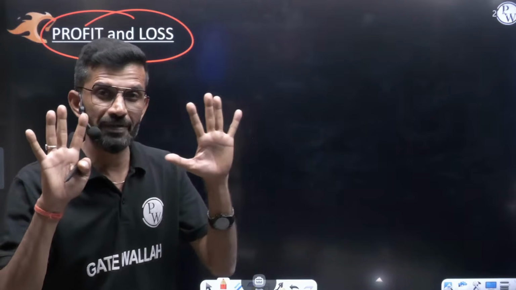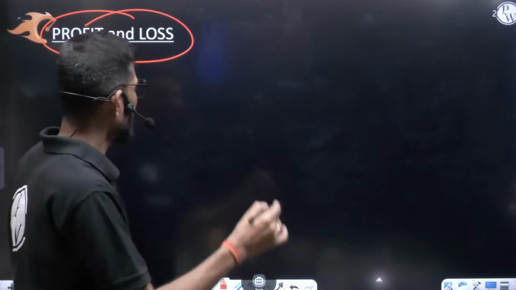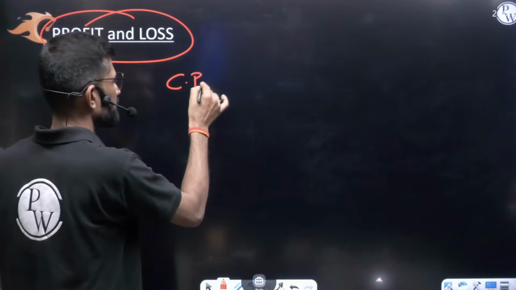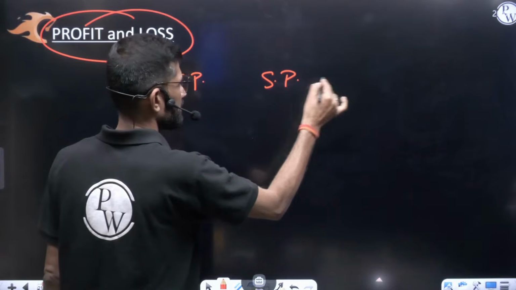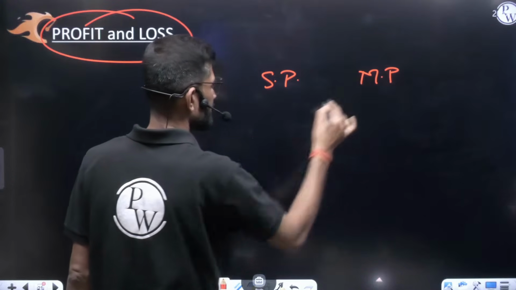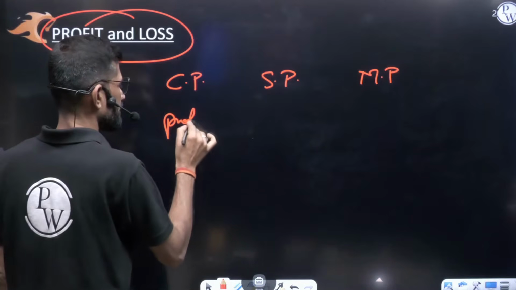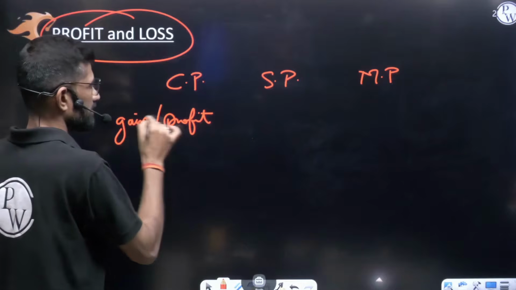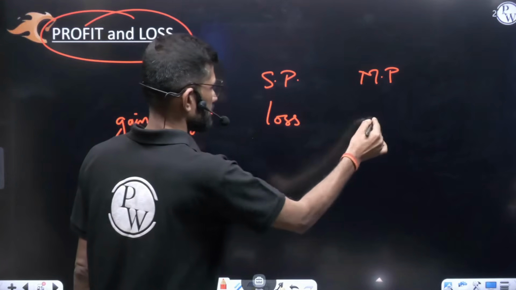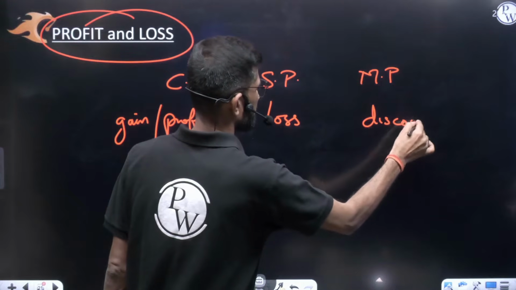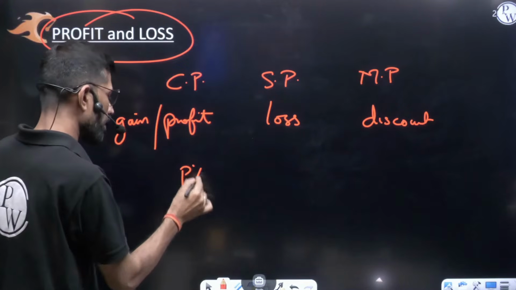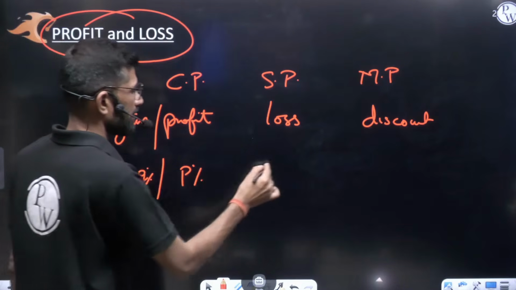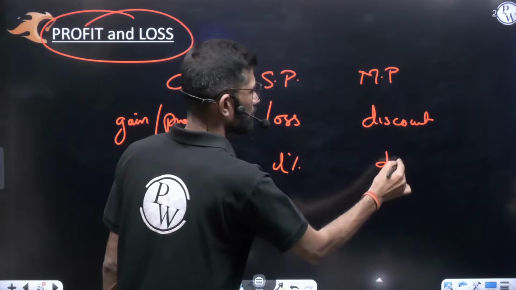There are a total of 9 terms we use in the profit and loss topic. All these 9 terms you should be aware of. The 9 terms go like CP, SP, MP, profit. Profit is known by one more name, one more term, that is gain, then loss, then discount, then profit percent, or else you can even call it gain percent, then loss percent, then discount percent.